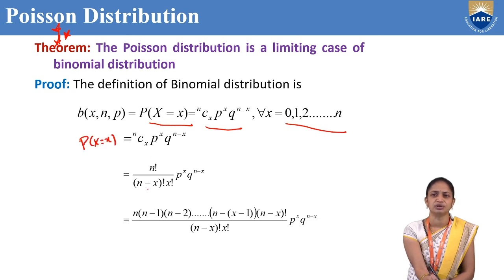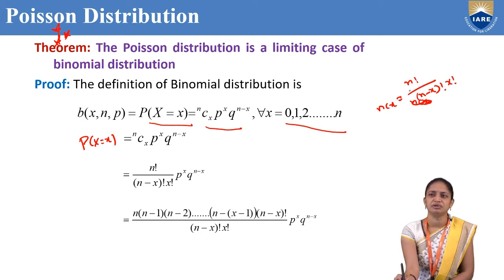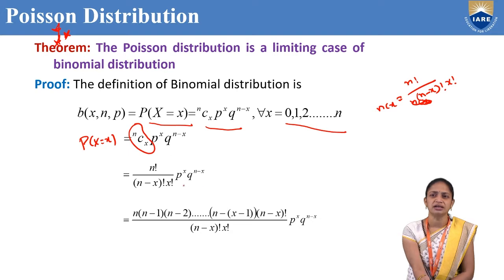So we know that nCx can be written as n factorial by n minus x factorial into x factorial, times p power x and q power n minus x.